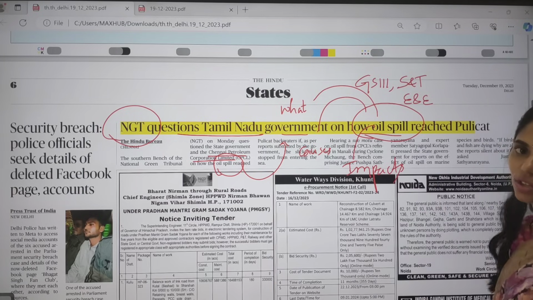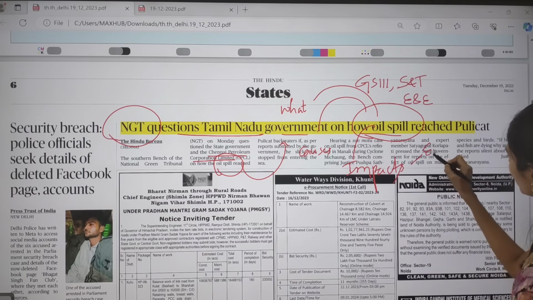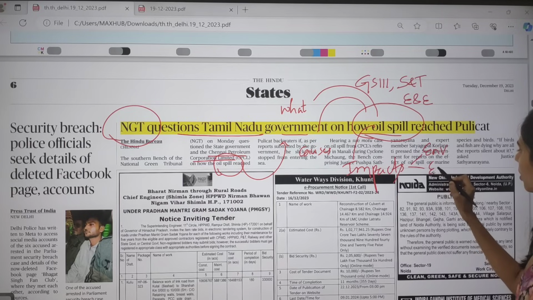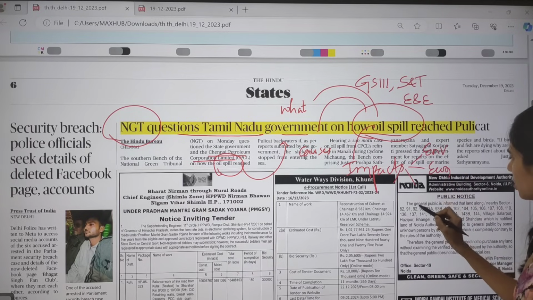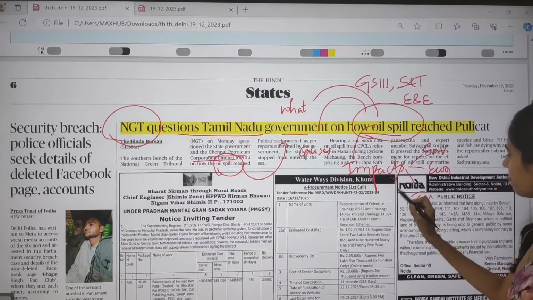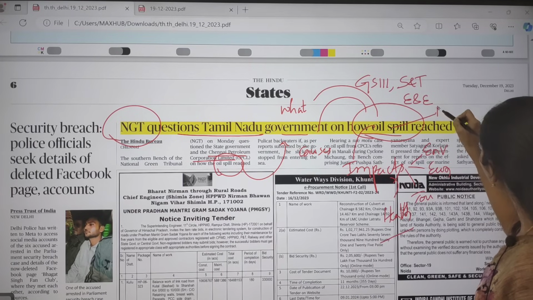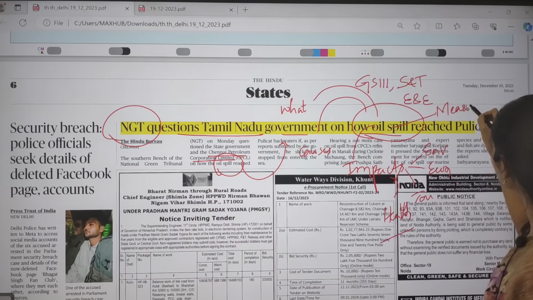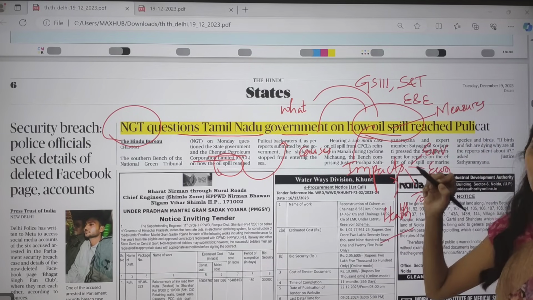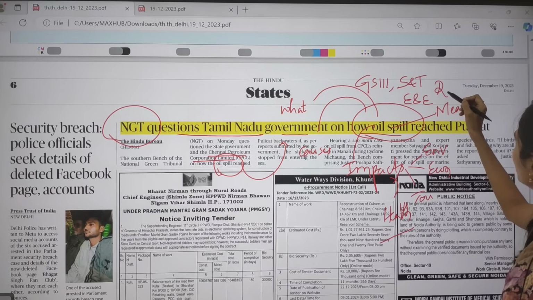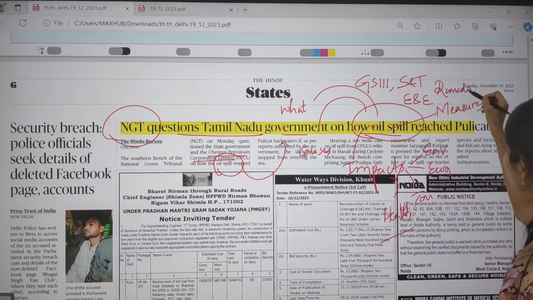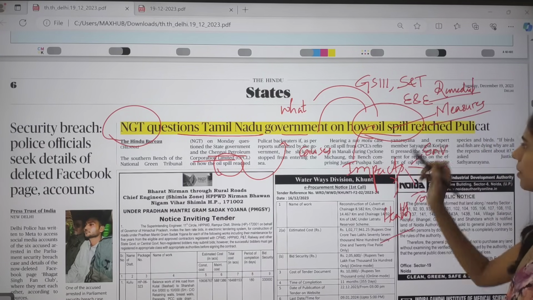So in this impacts section you can talk about what the environmental impacts are, what the economic impacts are, impacts on tourism, impacts on health, all these things that you can refer to. And apart from that, what are the remedial measures to decrease this oil spill? What remedial measures can be taken on site to eliminate the oil?